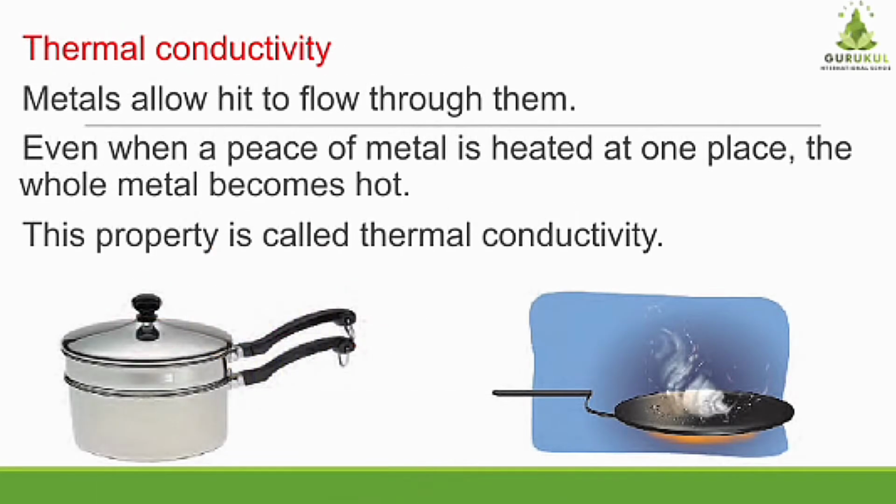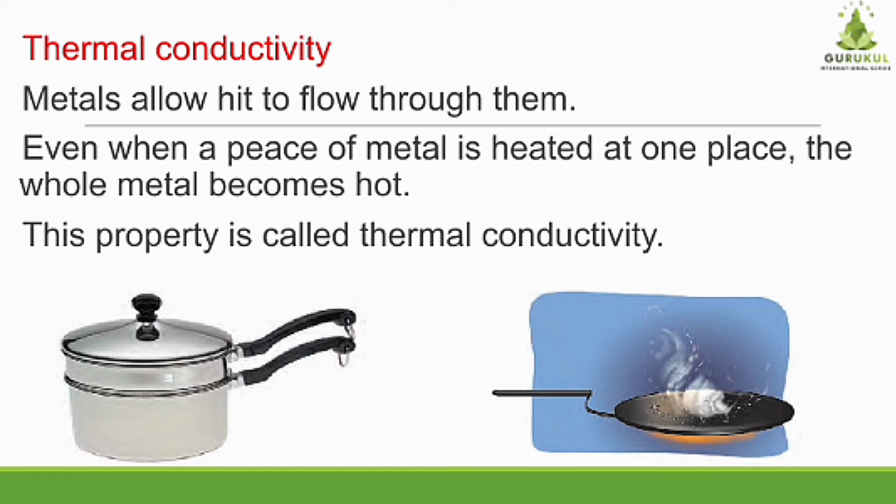The next property of a metal is thermal conductivity. What is thermal? Thermal means heat. Metals allow heat to flow through them. Means what? With the help of a metal, heat can be passed. You can see your mummy is using various utensils in the kitchen. All these utensils which are used for cooking are made from metals.